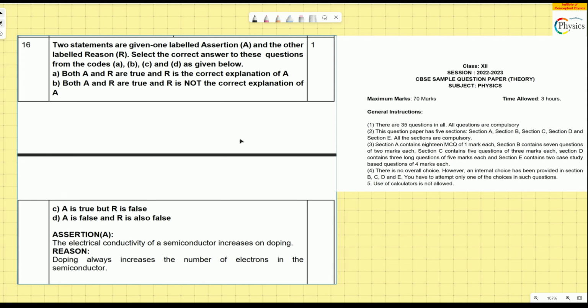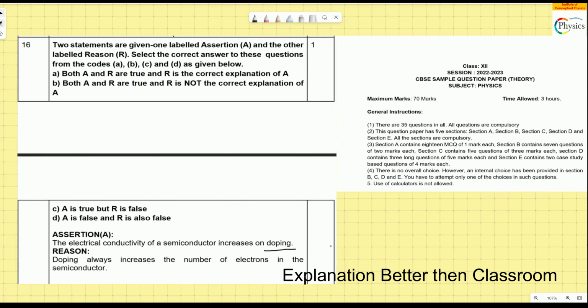As you can see, this is the CBSE sample question paper 2022-23. This is a reasoning and assertion question, so a very important question from semiconductors. Let's read the question first. The assertion is that the electrical conductivity of a semiconductor increases on doping. And what is the reason given? That doping always increases the number of electrons in the semiconductor.